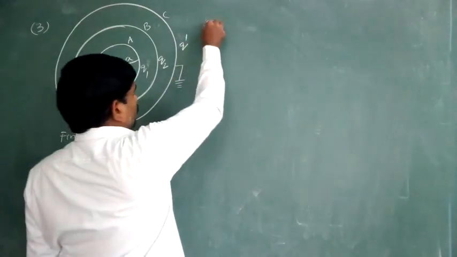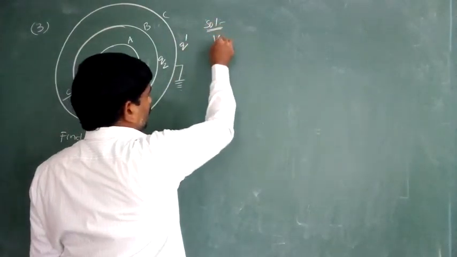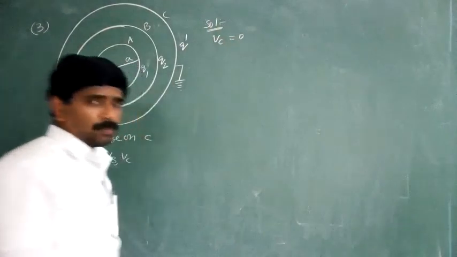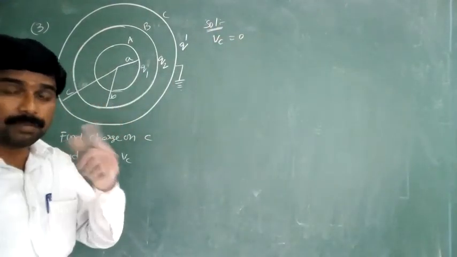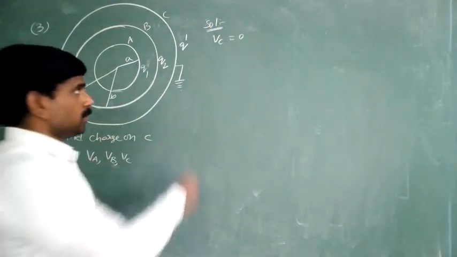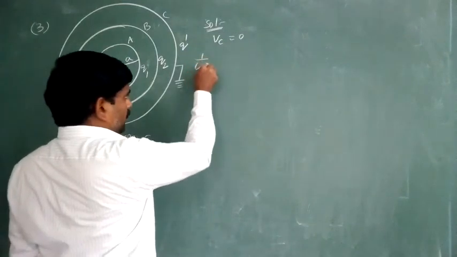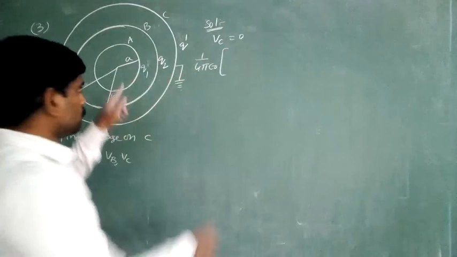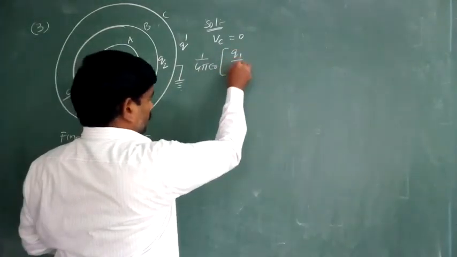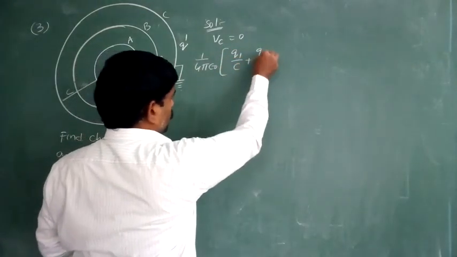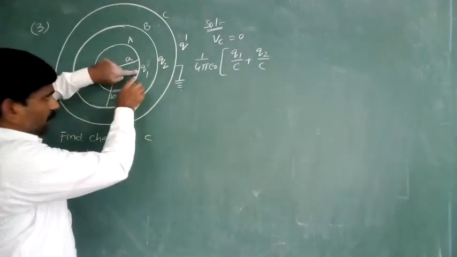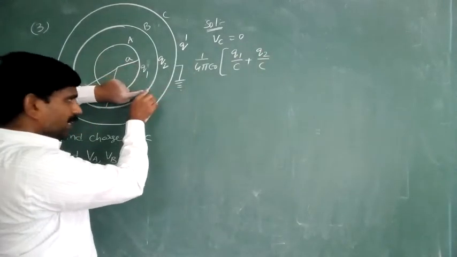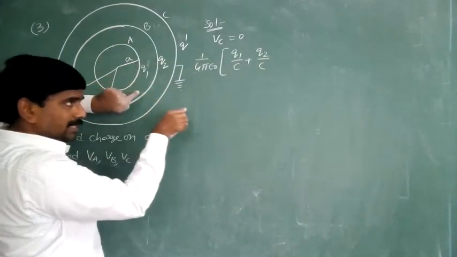So the solution here: the third shell is connected to the ground, means potential is equal to 0. Charge may or may not be equal to 0. Here the potential of the third shell is equal to 1 by 4 pi epsilon naught, common term, into Q1 by C plus Q2 by C. For the first shell, this is the outer one, for the second shell also outer one, that's why that distance.